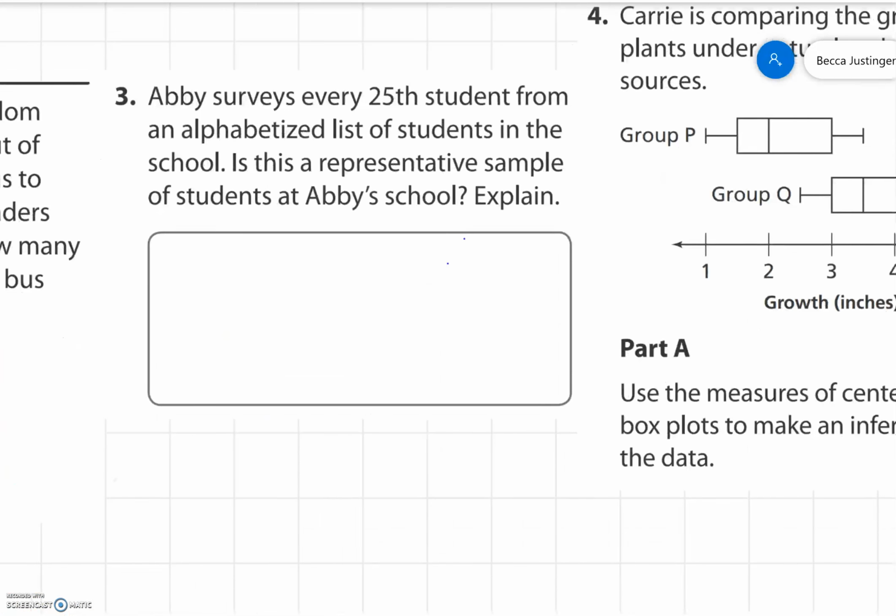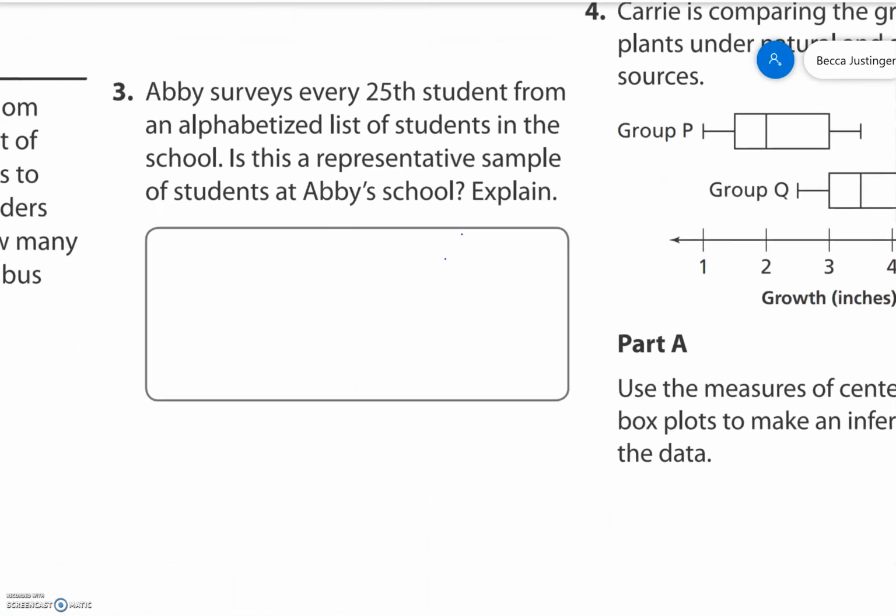Number 3, Abby surveys every 25 students from an alphabetized list of students in the school. Is this a representative sample of students at Abby's school? Yes, because it's random.